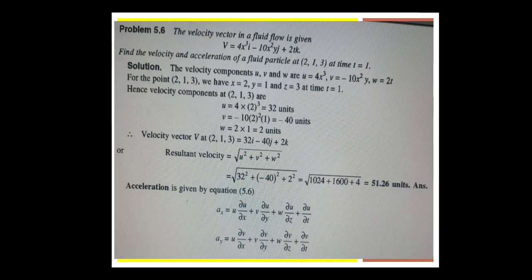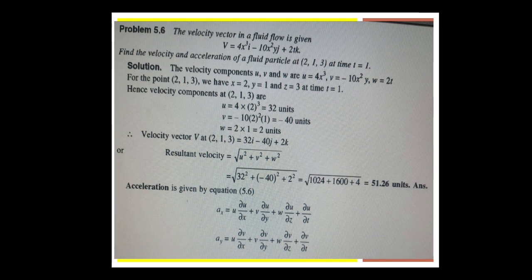Next, what to do? Hence the velocity components at that point 2 comma 1 comma 3 are, substituting those values here, u is equal to 4 into 2 cube, that is equal to 32 units.